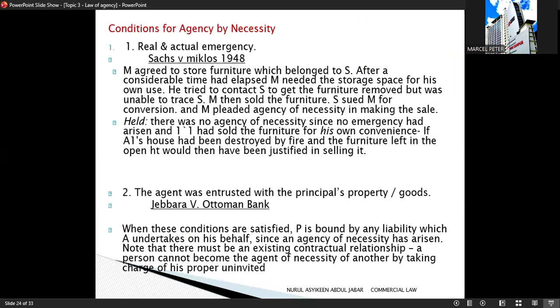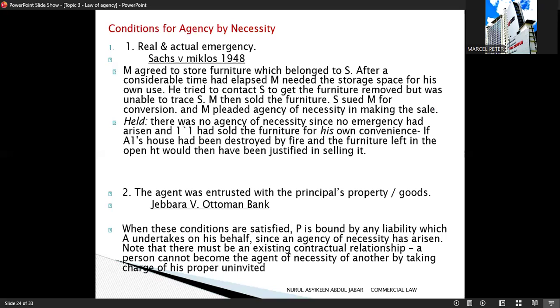Next, let's look at condition 1, real and actual emergency. The first condition is that there must be a real and actual emergency. This means there must be an urgent situation and immediate action is needed to prevent loss or damage. So mere inconvenience or personal difficulty is not enough.